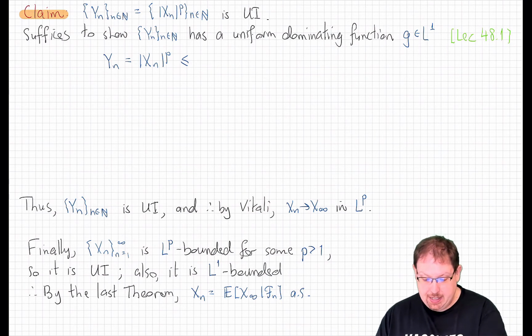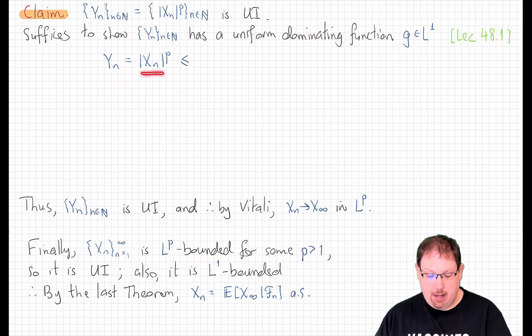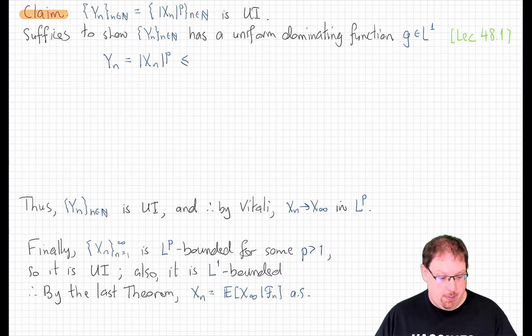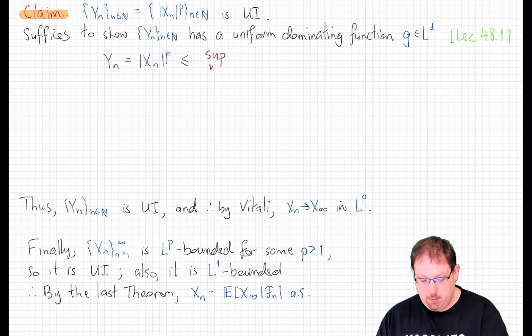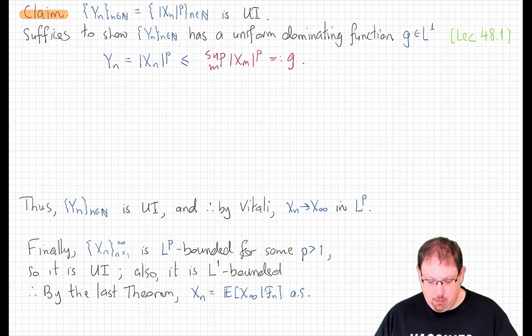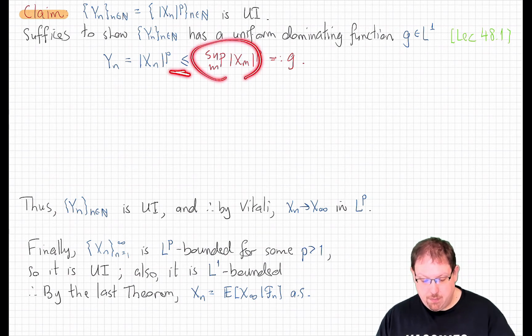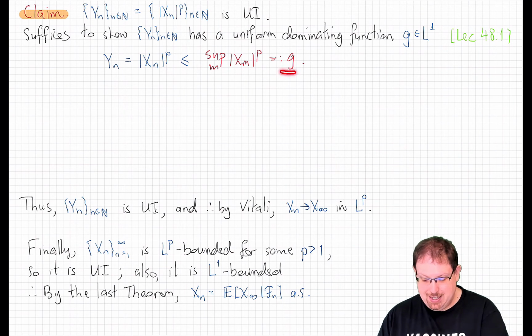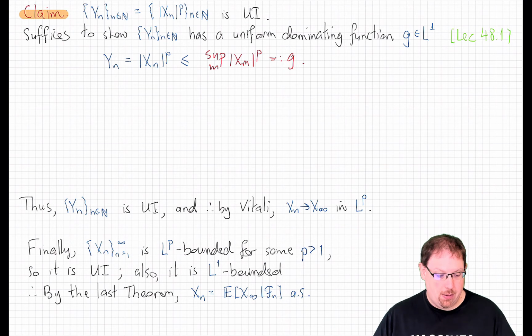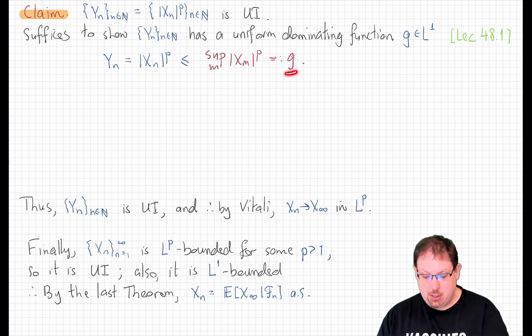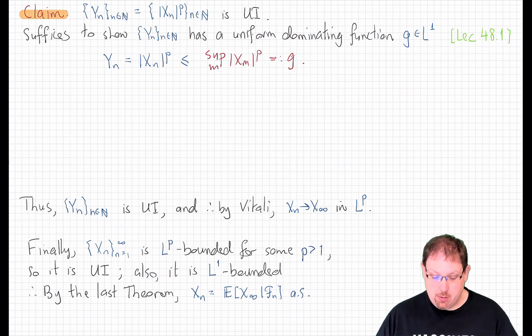So we're going to find a uniform dominating L1 function for the sequence yn of pth powers of our original martingale sequence. And here is that L1 variable. It's just going to be the supremum over all m of xm to the p. We'll call that g. Now, this inequality is, of course, obvious, but what isn't so obvious is that this is L1. In fact, this could be uniformly equal to infinity, for all we know. So we need to show that this is actually an L1 function in order to conclude the result here.